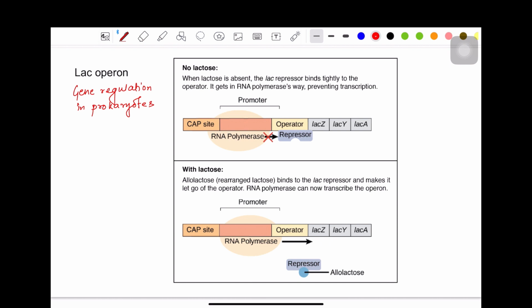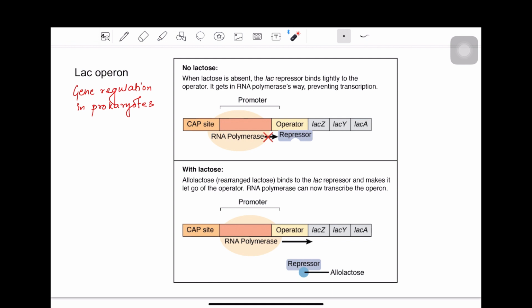So what does it do? As the name suggests, the lac operon is meant for metabolizing lactose, the milk sugar, right? So we know that E. coli, this bacteria, it resides in our gut, right? And so it's a healthy gut microbe, and whenever we drink milk or any milk products, we consume this milk sugar, which is lactose. So therefore this lactose can also be utilized by our gut bacteria.